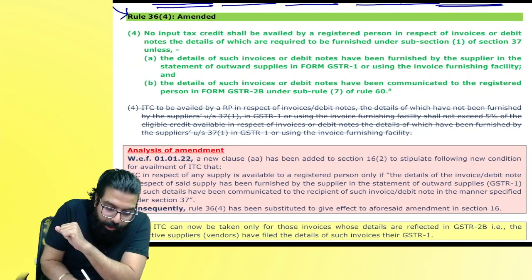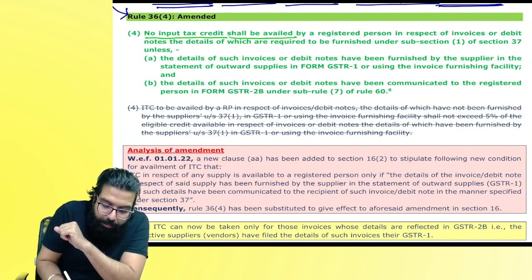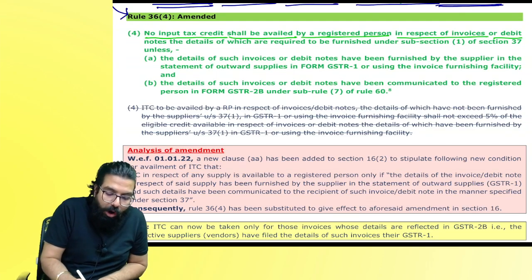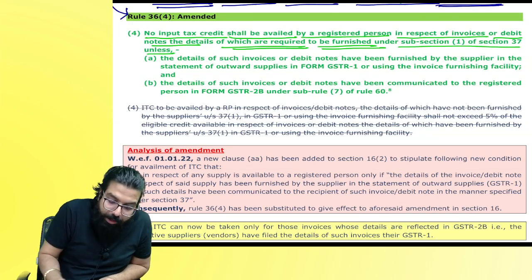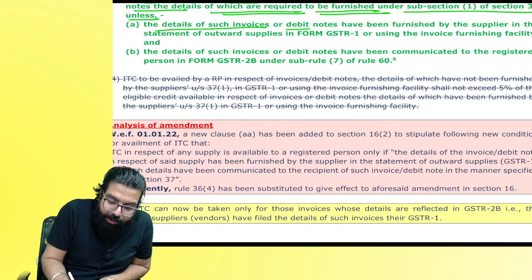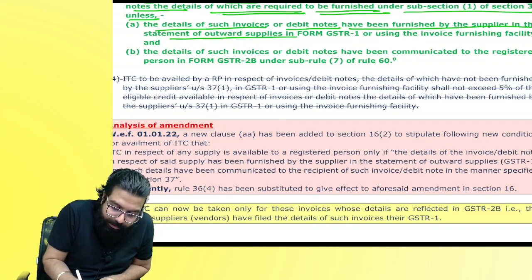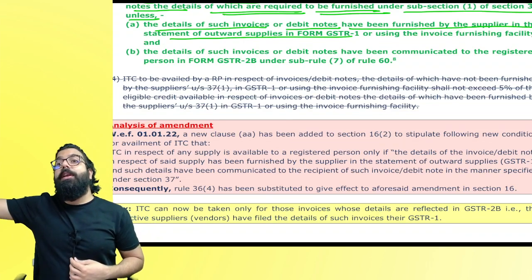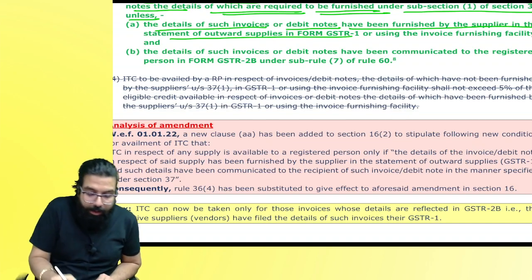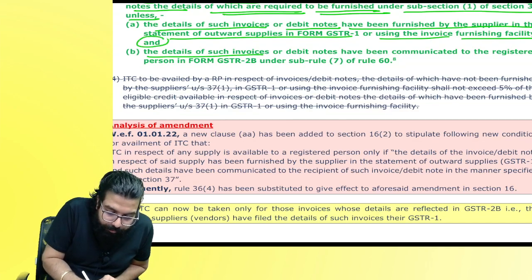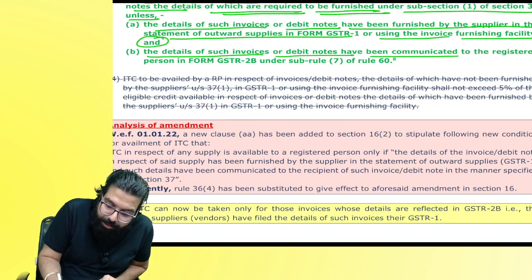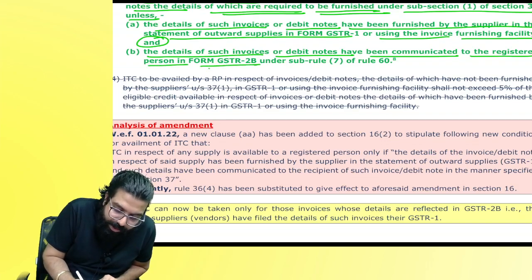What is it telling? No ITC shall be available to a registered person in respect of an invoice or debit note, the details of which are required to be furnished under section number 37, unless the details of such invoice or debit note have been furnished by the supplier in GSTR 1, or, if the supplier is in the quarterly return, using the invoice furnishing facility, and the details of such invoice or debit note have been communicated to the registered person in GSTR 2B.